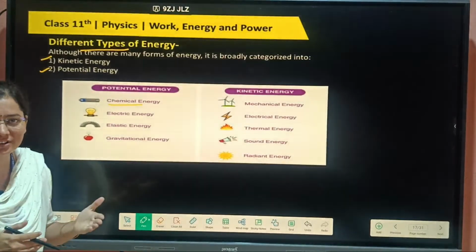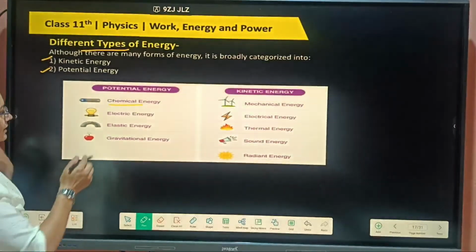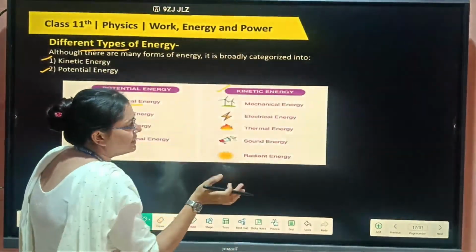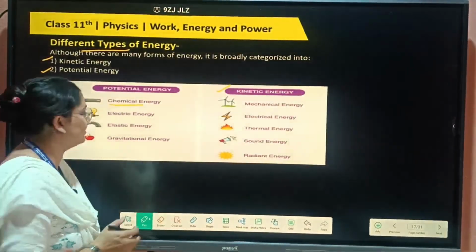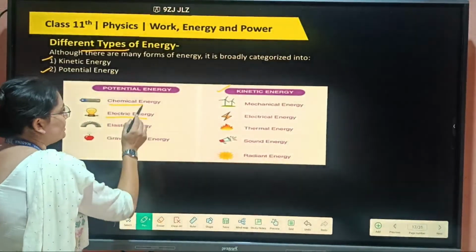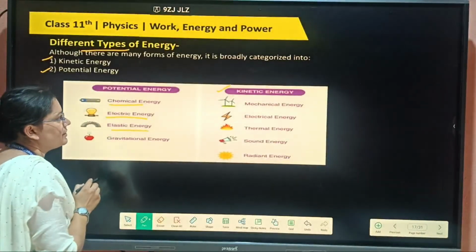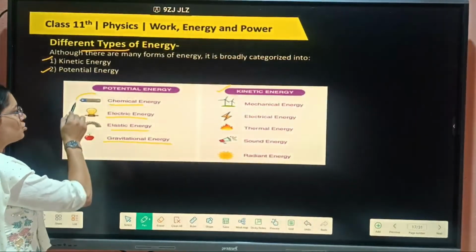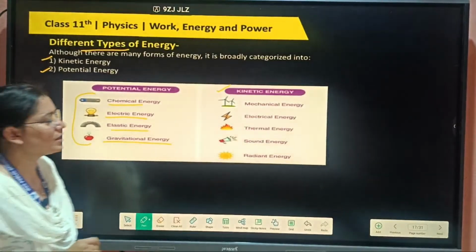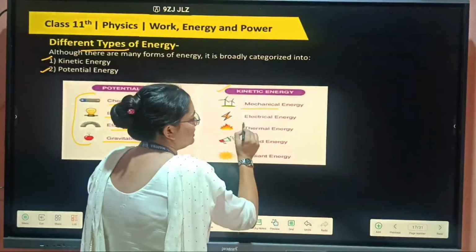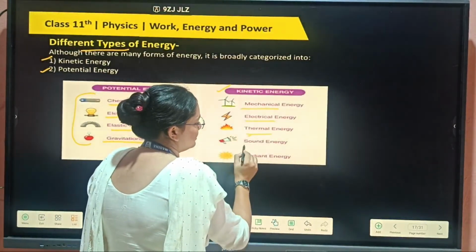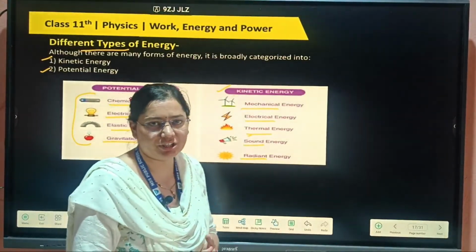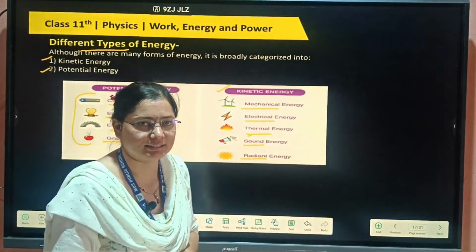Potential means change in the configuration of the object, that is potential energy. If any body is moving, during the motion, that energy is considered kinetic energy. Electrical energy, elastic energy is potential energy, and gravitational energy is also stored as potential energy. Kinetic energy, mechanical energy, electrical energy, thermal energy, sound, radiant energy, these are types of kinetic energy.